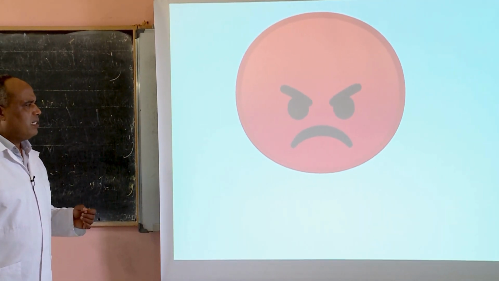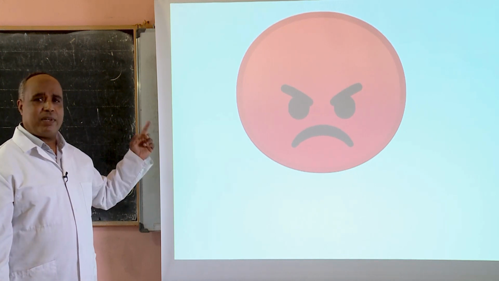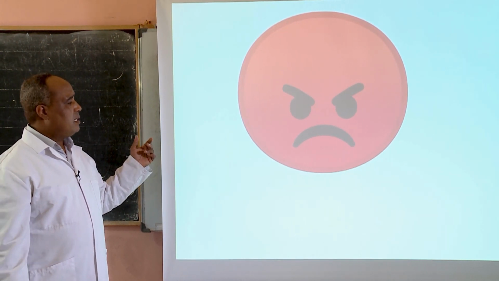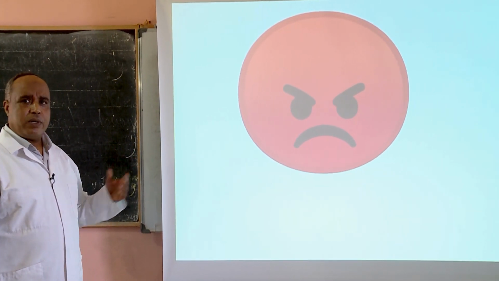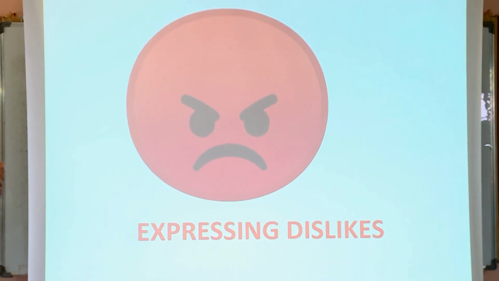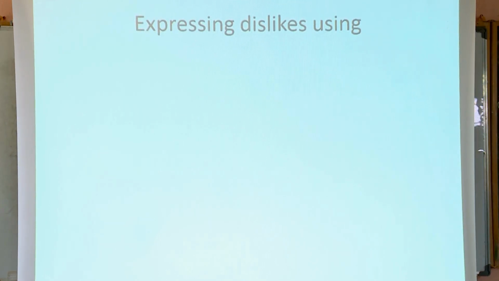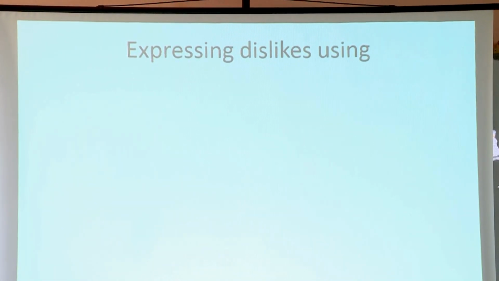Oh, have a look here. Remember the first face? The first face was smiling. What about this one? Yes, he is frowning. So, does he like something? No. He will express dislikes. So, like, the opposite is dislike. So, how do you express dislikes?